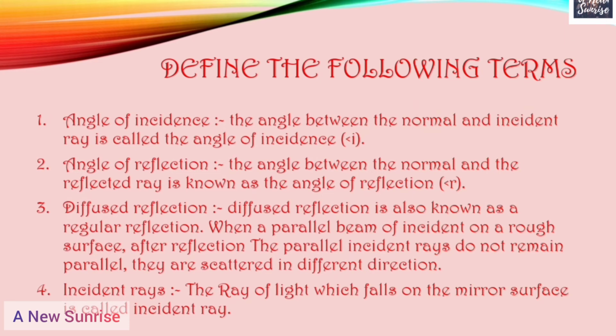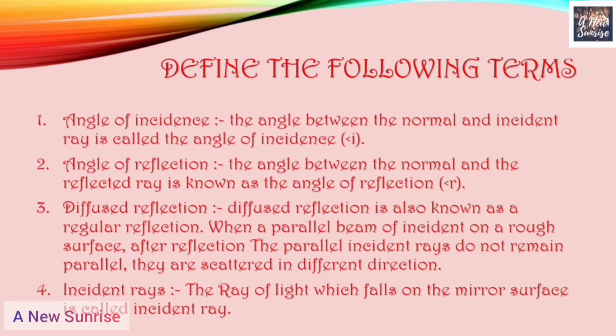First is angle of incidence. The angle between the normal and the incident ray is called the angle of incidence, and the angle of incidence is always denoted by angle I. Second is the angle of reflection. What is the angle of reflection? The angle between the normal and the reflected ray is known as the angle of reflection, and it is denoted by angle R.